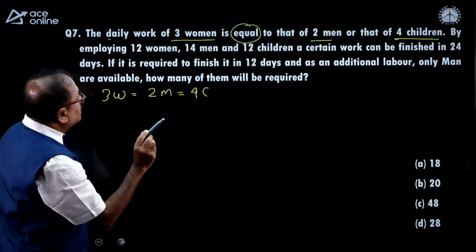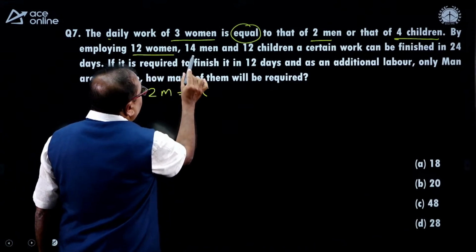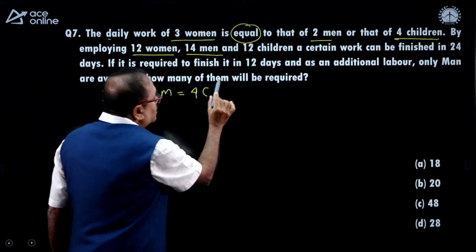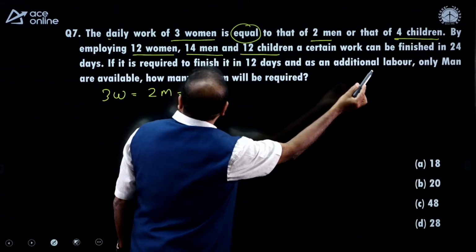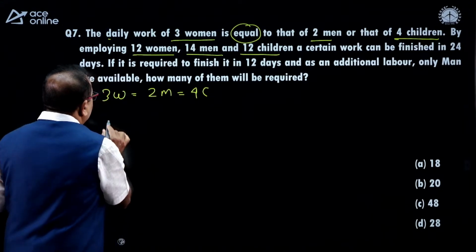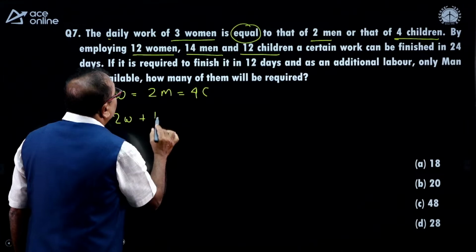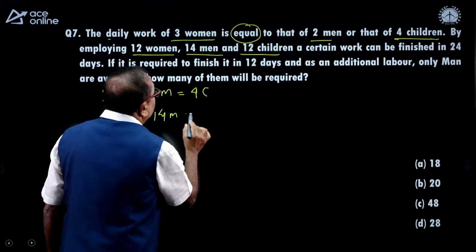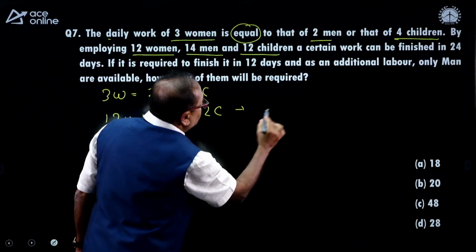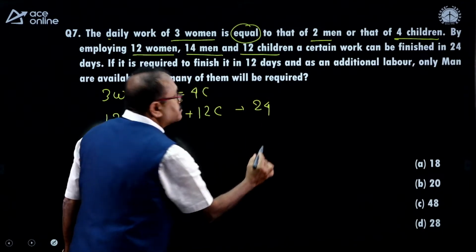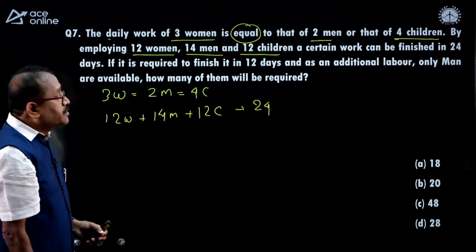The next, by employing 12 women, 14 men and 12 children, a certain work can be finished in 24 days. So another information we have: 12 women plus 14 men plus 12 children complete the work in 24 days. It is given in the question, I am just writing the gist of it.